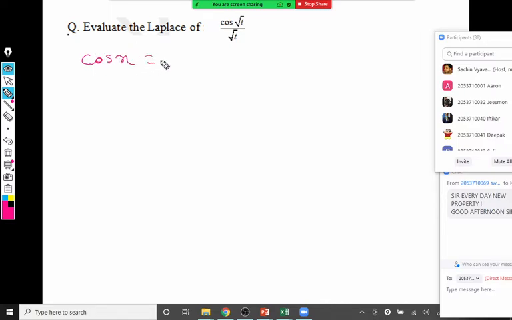Cos x is equal to 1 minus x square by 2 factorial. These are the 2 non-zero terms, plus the third, x to the 4 by 4 factorial, and minus so on. So that is the cos x series.